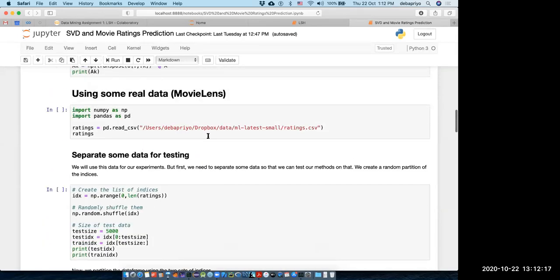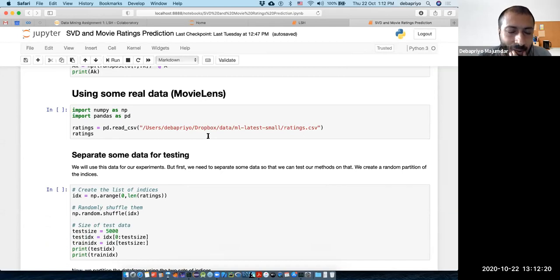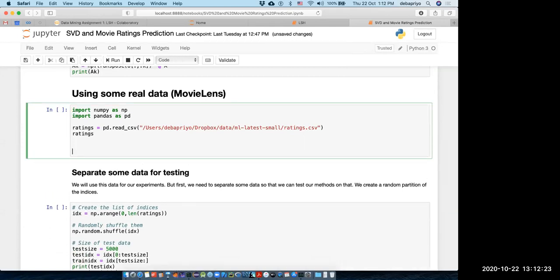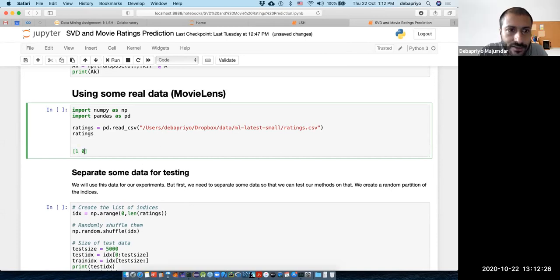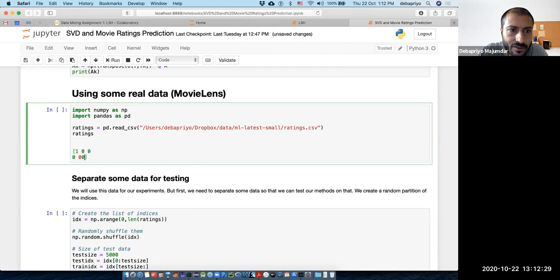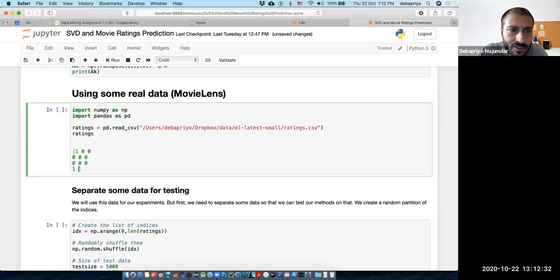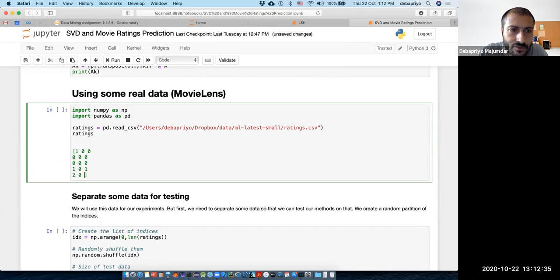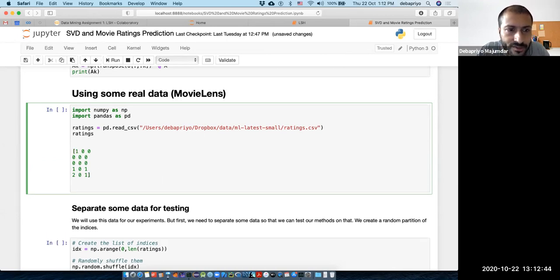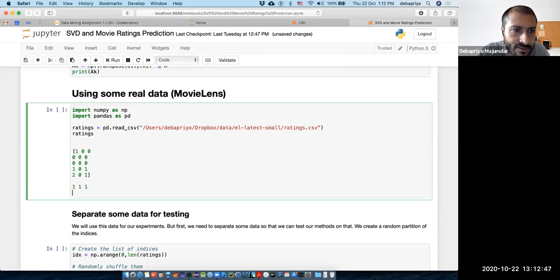I'll tell you why. See, suppose your matrix looks like 1 0 0, 0 0 0, 0 0 0, 1 0 2, 1 0 1... Now, what will your Pandas data frame store? It will store, you have 1 1... Actually, it starts from 0, so 0 0 and the value is 1. Then the next non-zero entry is 3 0 and the value is 1.